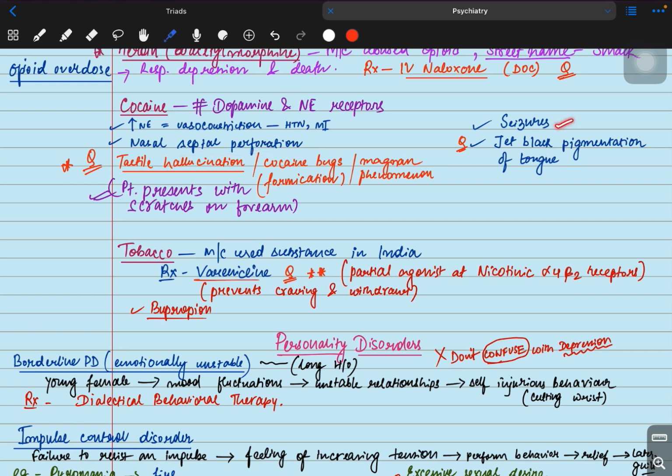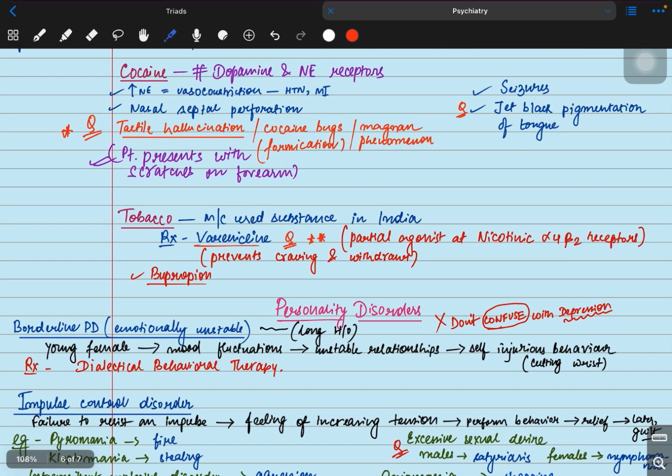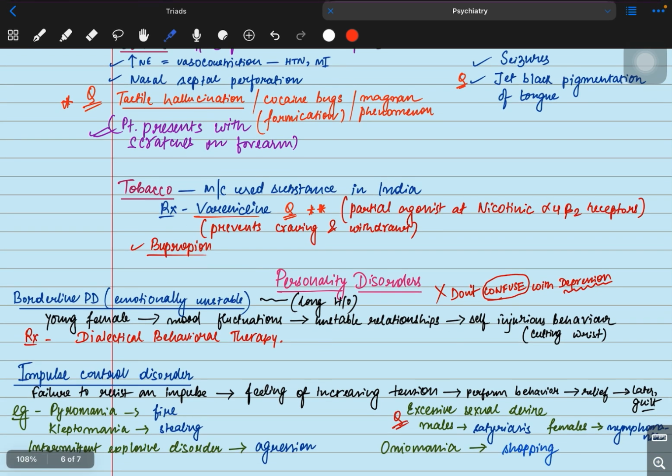We will have seizures. There is jet black pigmentation of the tongue. It's a question. You have to remember jet black pigmentation of the tongue due to cocaine intake. Now, what are the side effects? The patient will have tactile hallucinations, which are also known as cocaine bugs or Magnan phenomenon. Like the patient presents with scratches on the forearm. So you have to understand the patient is addicted to cocaine. The patient will think that bugs are running on the skin.